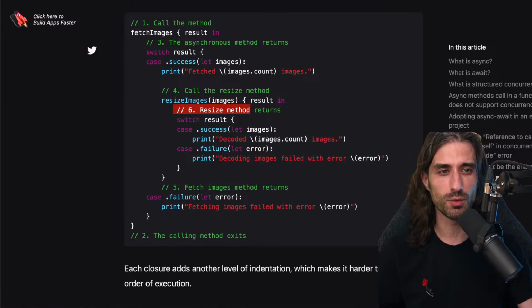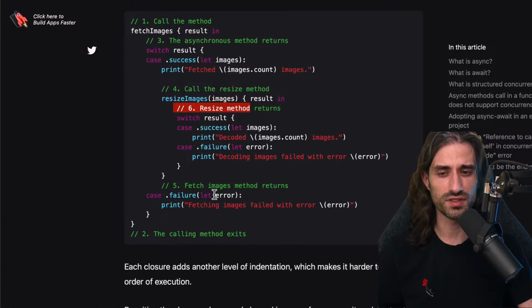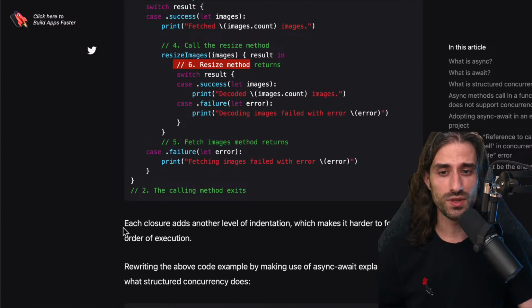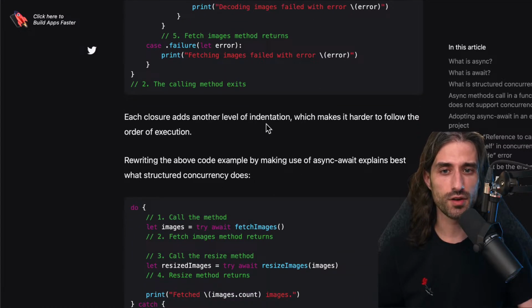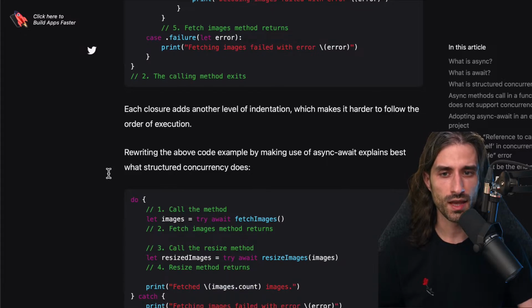And at this point, it becomes impossible to reason about it in a way that is clear. And you can be sure that you will get some weird bugs that will be very hard to anticipate. And the issue is that each closure adds another level of indentation, which makes it harder to follow the order of execution.